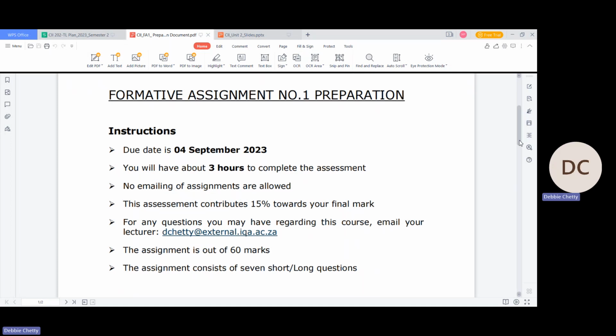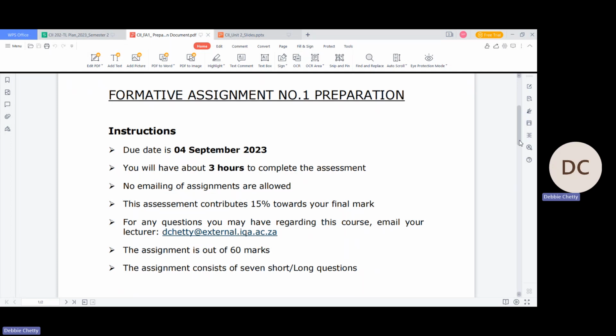It's also important to understand that no emailing of the assignments is allowed. You are only allowed to complete your assignments on ICANN on the due date. The portal will only open on the 4th of September and will close at 12 midnight on the 4th of September. So you only have 1 day to complete your assignment, and once you log on or start your assignment, you have 3 hours. Please take note of that as well.